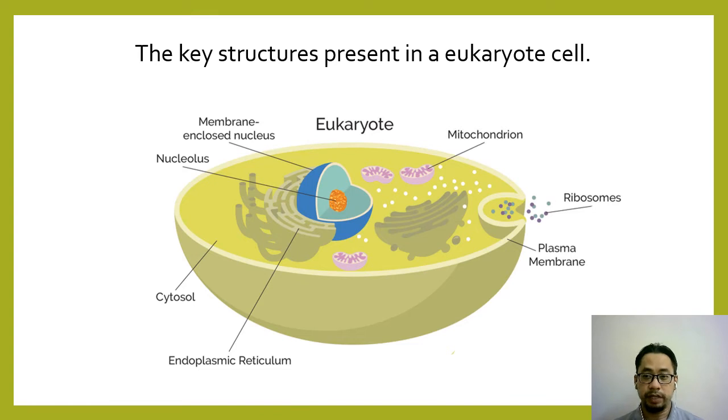These are the key structures present in eukaryote cells. As you can see, this cell is larger and more complex as compared to a prokaryote cell because it contains a lot of organelles. So it has a nucleus, it also has mitochondria for ATP production, also known as energy production. It also has ribosomes for protein synthesis, as well as the endoplasmic reticulum and cytosol. Each of these organelles has its own unique function.